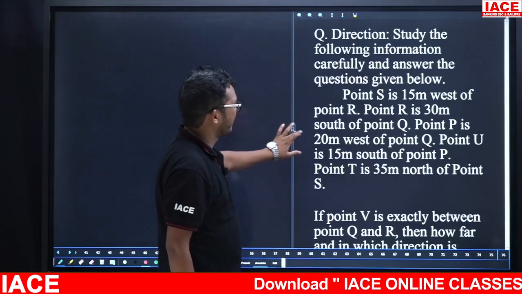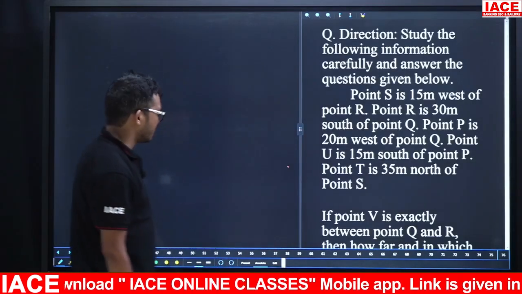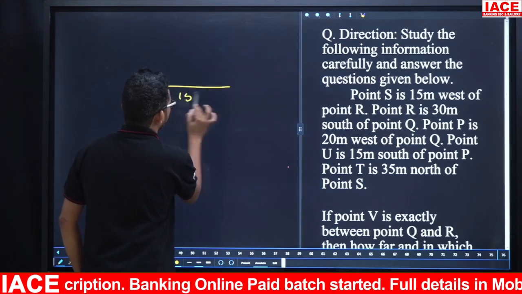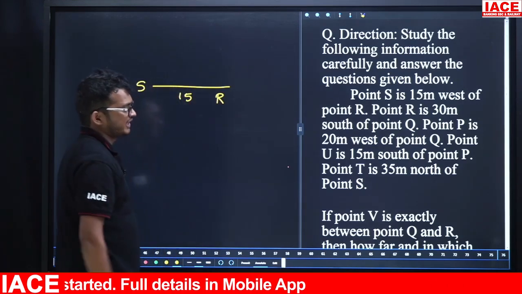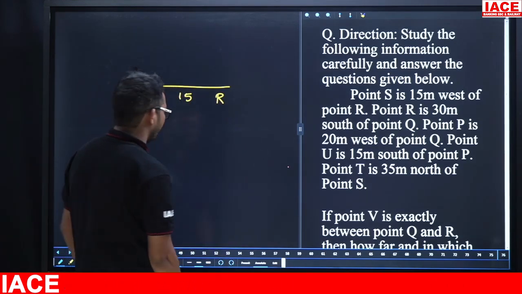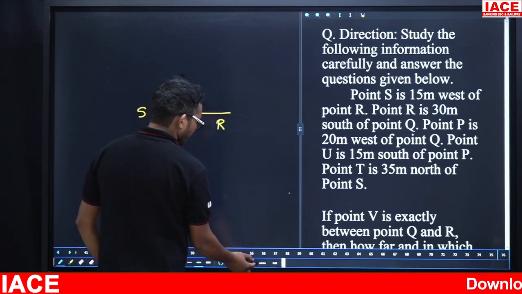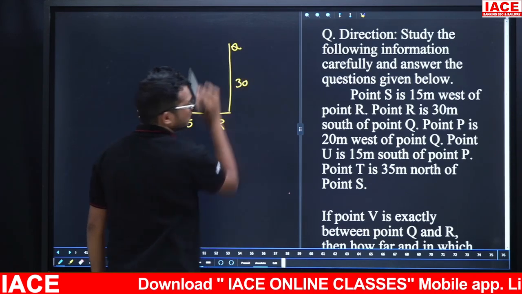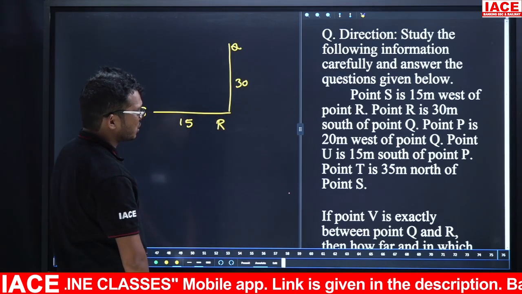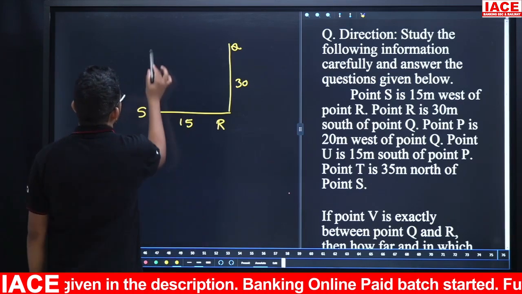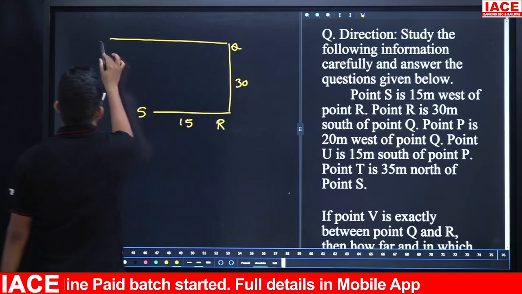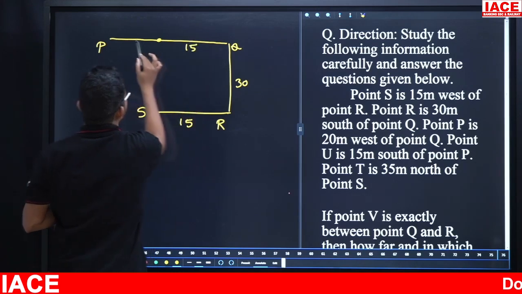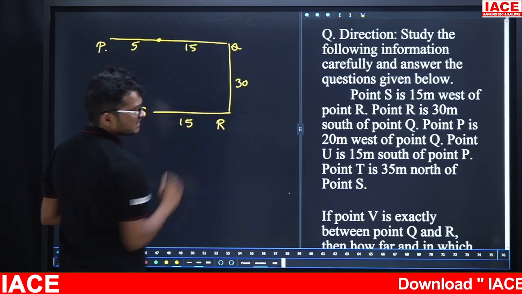Take your given data: point S is 15 meter west of point R. Take care, this S is 15 meter west of point R. Next, point R is 30 meter south of point Q. Next, point P is 20 meter west of Q. This one is 15, this one is also compulsory 15, now the remaining is 5. Point P is 20 meter west of Q.